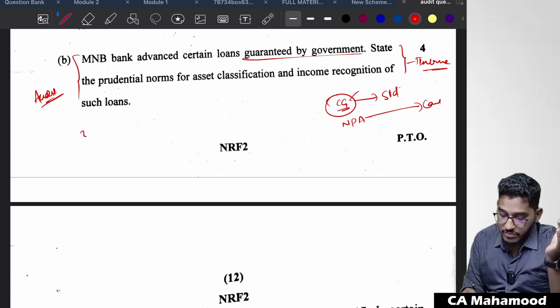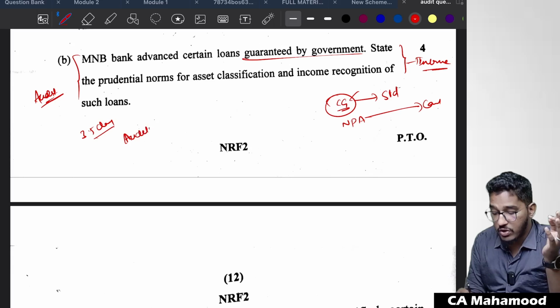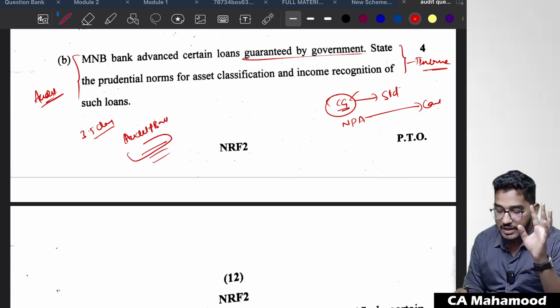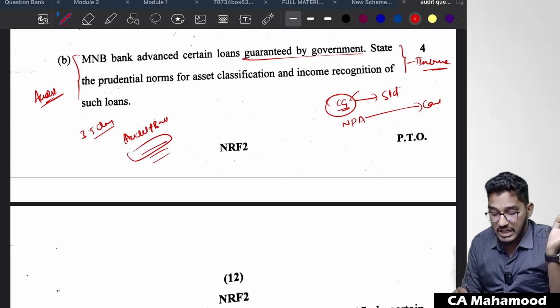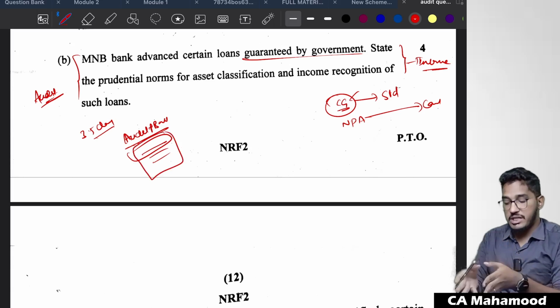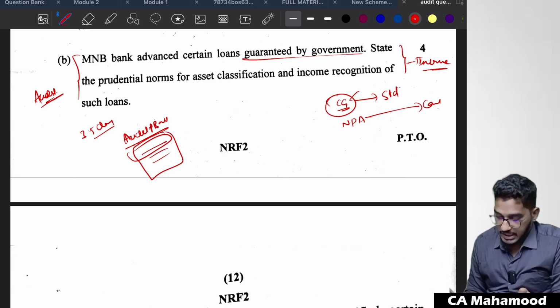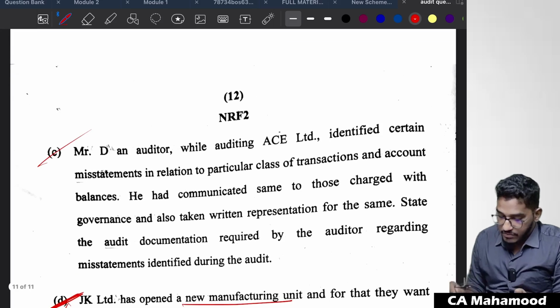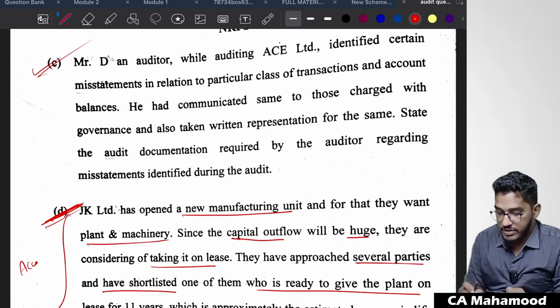So this, even if you remember in the 3.5 day strategy, I told, in case you are not able to cover all the concepts of audit of banks, at least try to cover a few concepts I have told. In that I have mentioned this point. In case we are unable to cover the entire audit of banks chapter, at least you try to cover a few concepts. In that concepts, even this is also coming here. Understood? Next one. One more last question. D, anyhow, we have covered. One more question is there.